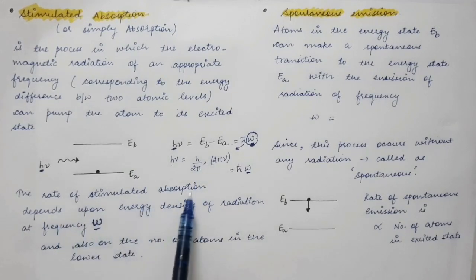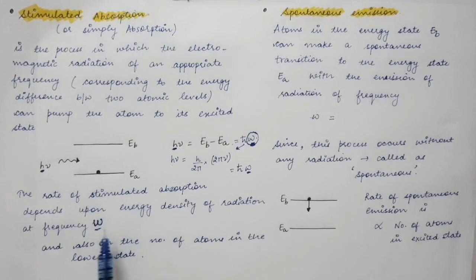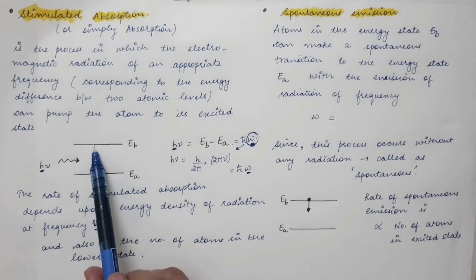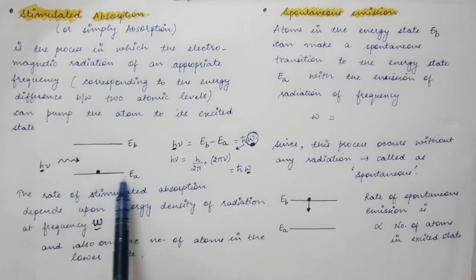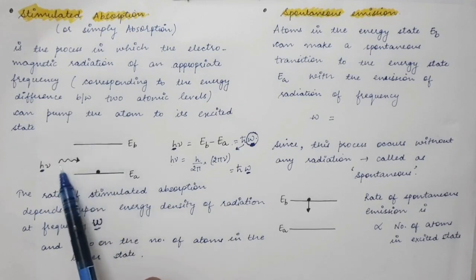So more atoms will go to the excited state if more photons of omega frequency are present.